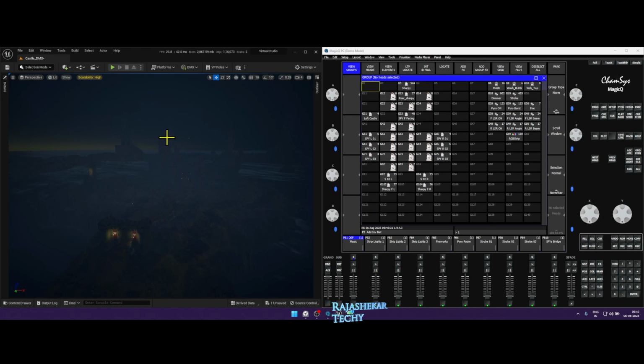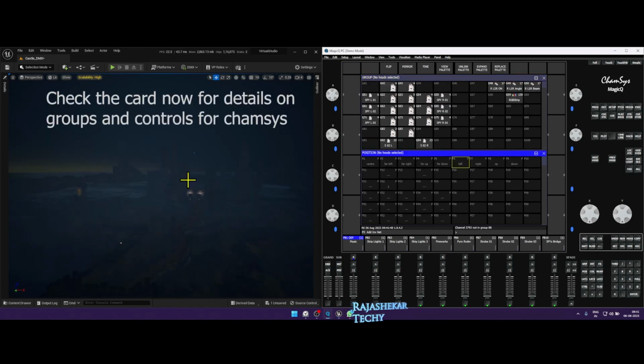It's all set. The fireworks alone, you need to toggle the play. Every other lights will play without the play button toggled. I have a separate video for groups and controls for Castle map.